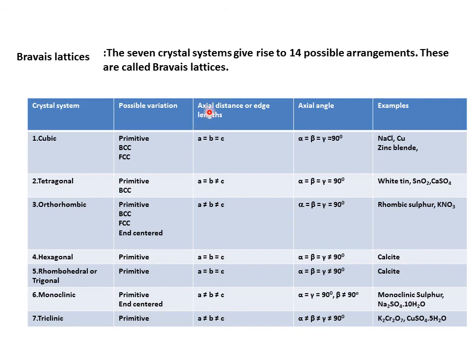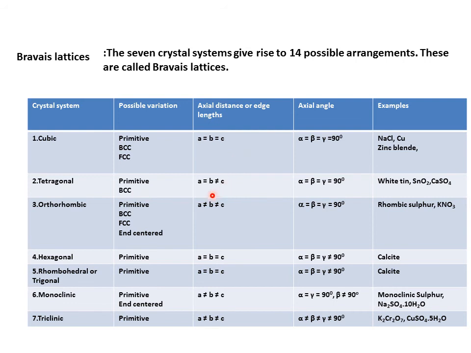Axial distance or edge length for this cubic crystal system: all 3 edge lengths are the same, A equal to B equal to C. Axial angle or interfacial angle: alpha is equal to beta, which is equal to gamma, which is equal to 90 degrees. Examples: sodium chloride, copper and zinc blende. So understand, in cubic there are 3 variations. Tetragonal has 2 variations, that is primitive and body centered.